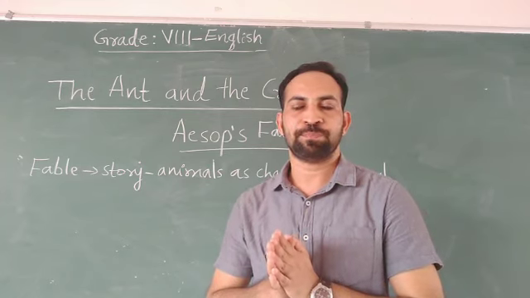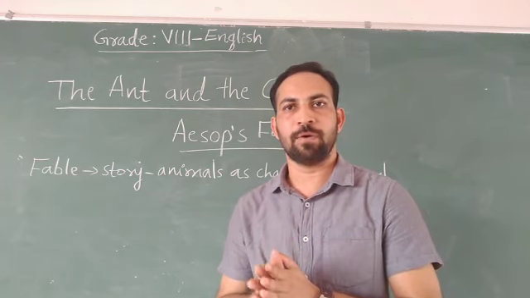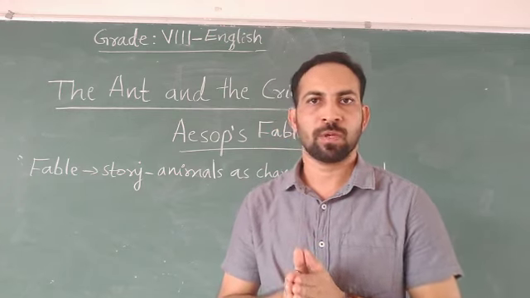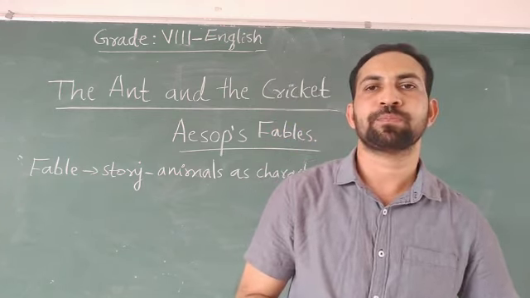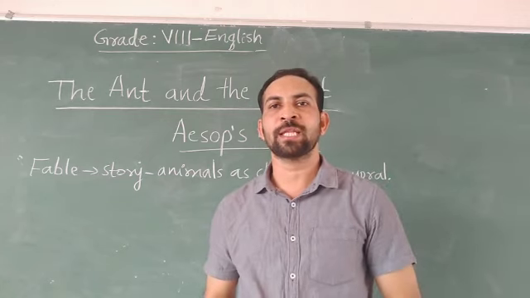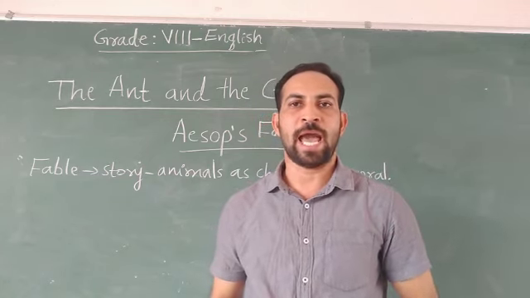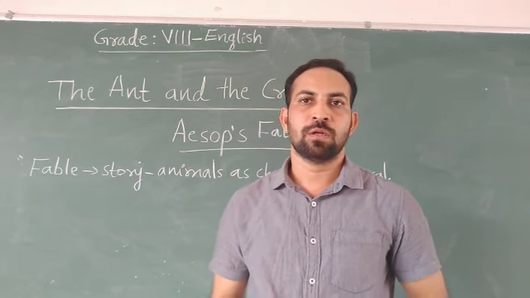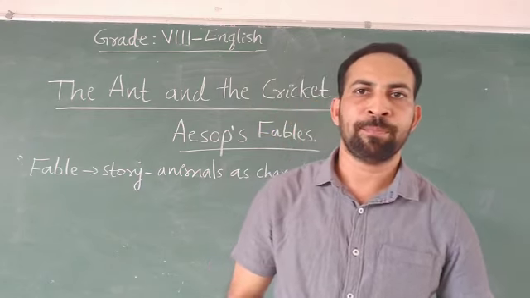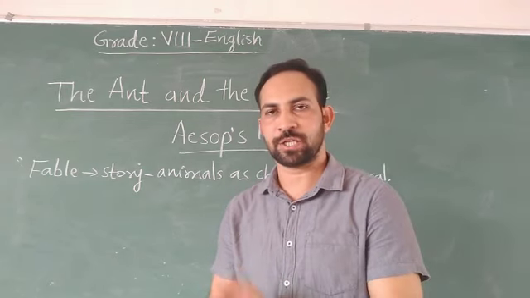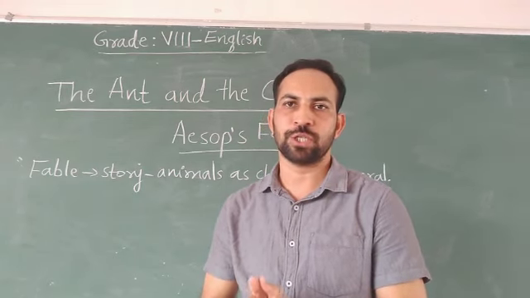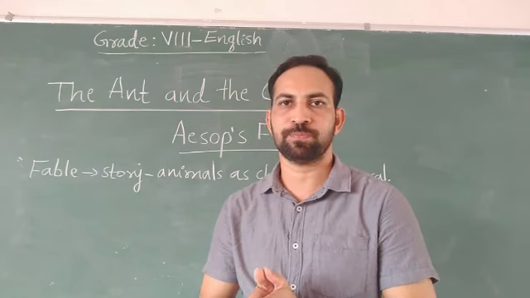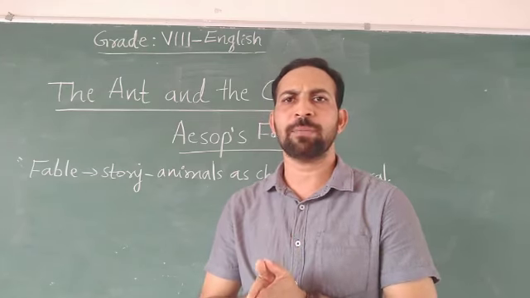This is the poem. It is a fable. It is written in a poetic form. In this poem, there are two main characters. They are the ant and the cricket. In the poem, the cricket is an insect. You might have seen it. It has 4 legs and 2 wings. And it is described as